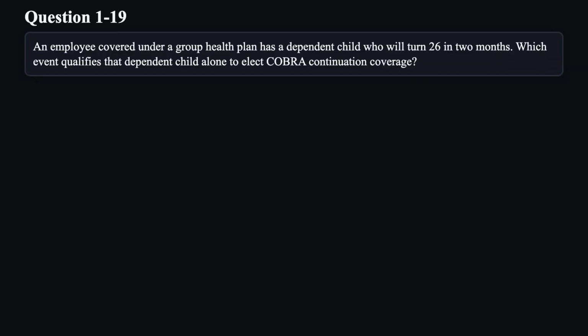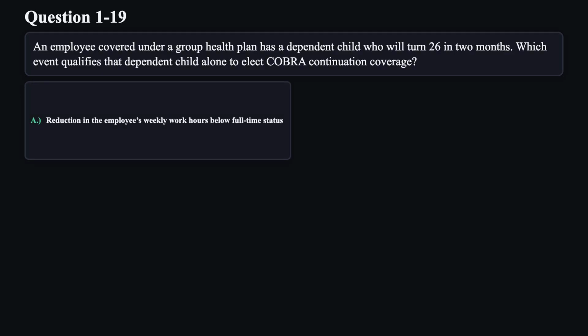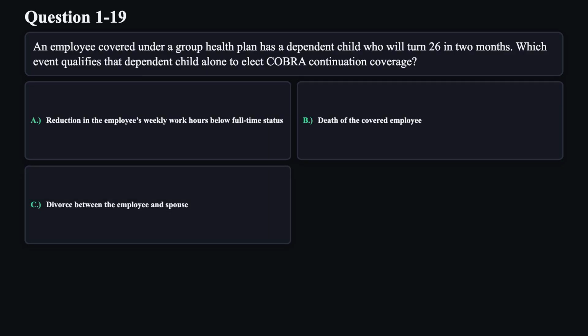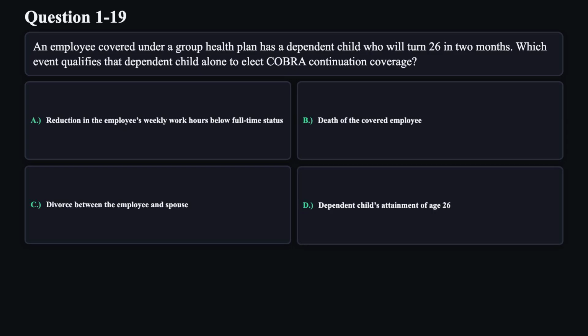Question 19. An employee covered under a group health plan has a dependent child who will turn 26 in 2 months. Which event qualifies that dependent child alone to elect COBRA continuation coverage? A. Reduction in the employee's weekly work hours below full-time status. B. Death of the covered employee. C. Divorce between the employee and spouse. D. Dependent child's attainment of age 26.